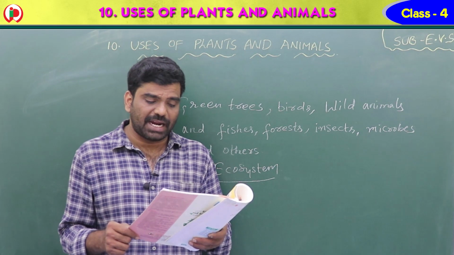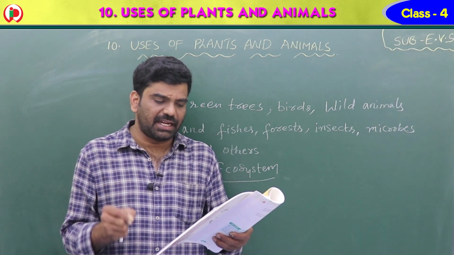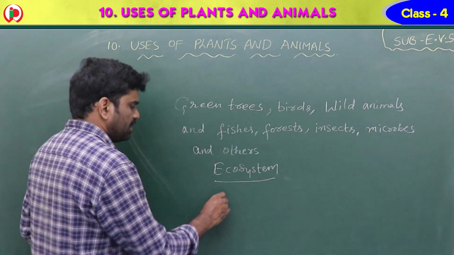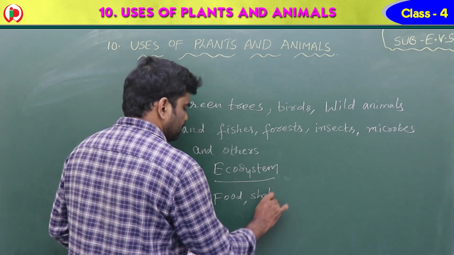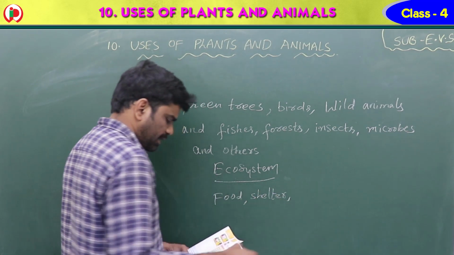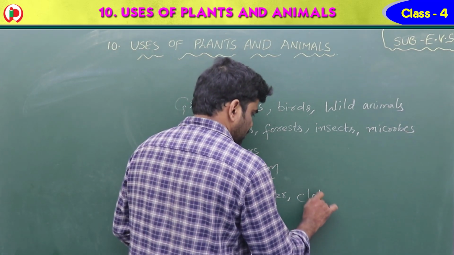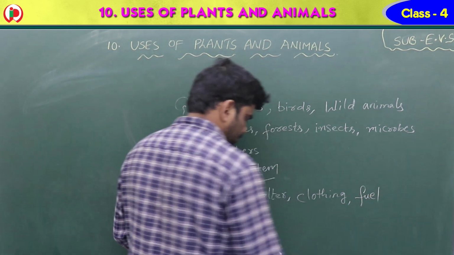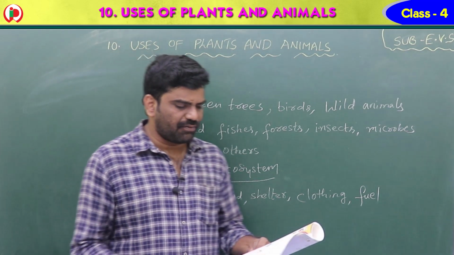Directly or indirectly, plants provide food, clothing, fuel, shelter and many other necessities of life. What will the plants provide, children? Yes, plants provide food, shelter, clothing, fuel and many other necessities of life.